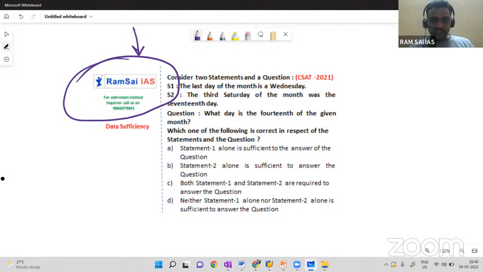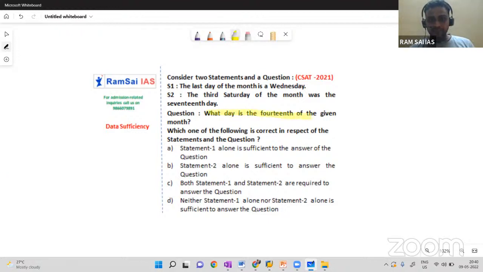Fine. So for this question, read the question. What day is the 14th of the given month? Yes, I like this question because for the previous 3-4 questions, by looking at the question, we could answer it directly. There we need not calculate. But most people, for this kind of question, start writing a description. So what day is the 14th of the given month? The month can be February, January, who knows.